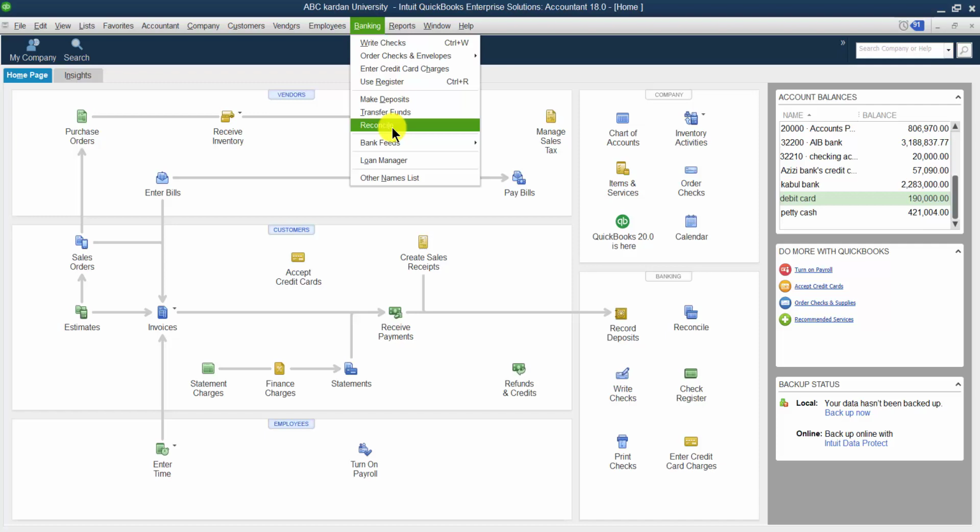Sometimes the statement which is sent by the bank and the record which we have maintained in our cash book do not match. For example, in our record, it shows that our bank balance should be 50,000. But when we receive the statement from the bank, that statement may show more than 50, or may show less than 50, or sometimes it may show equal to 50. If it is equal to 50, there is no need for reconciliation, for the correction. Reconciliation simply means correction of the bank statements with our record.